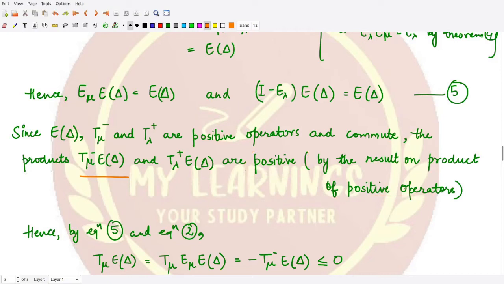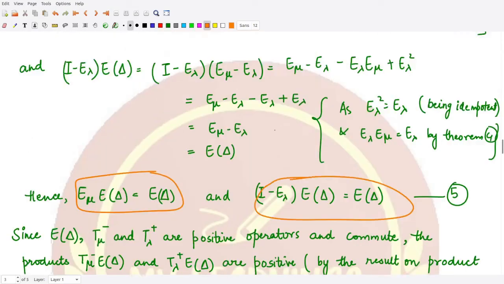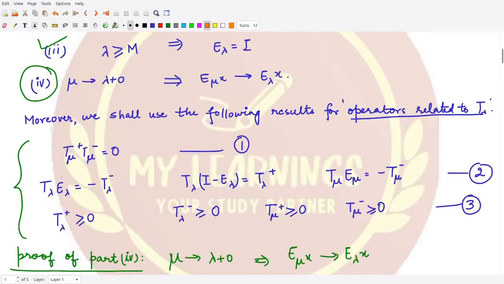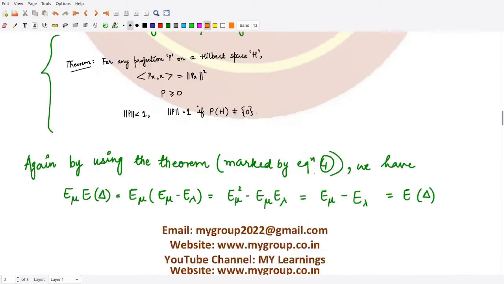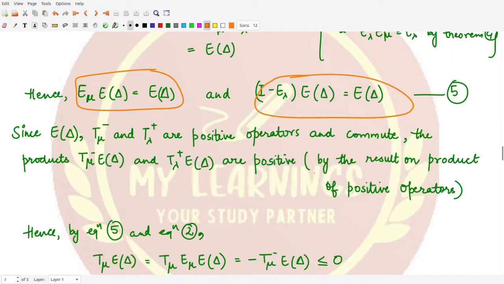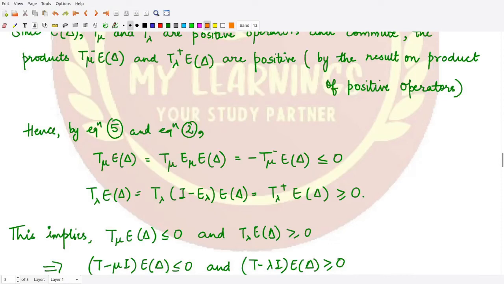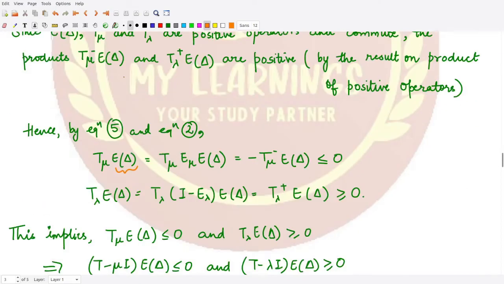So using this result here and using equation number 5, these results, and equation number 2, let's see what our equation number 2 is. Equation 2 is these results, right? So using these things, let's see what we have now. We have T mu E delta equal to, now in place of E delta, what can you write? You can write E mu E delta, from this equation. So in place of E delta, you could write E mu E delta, right?